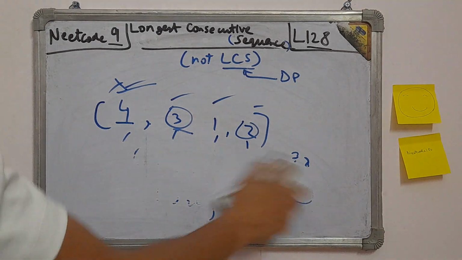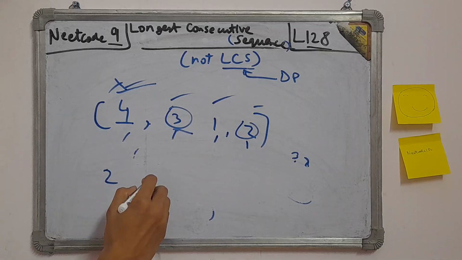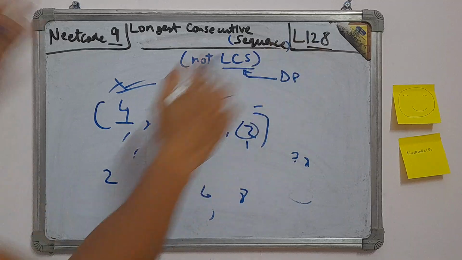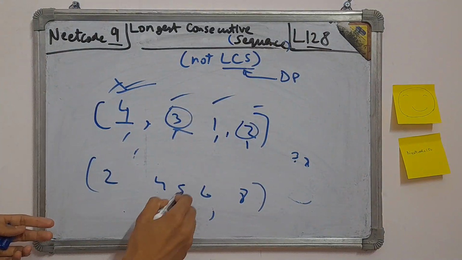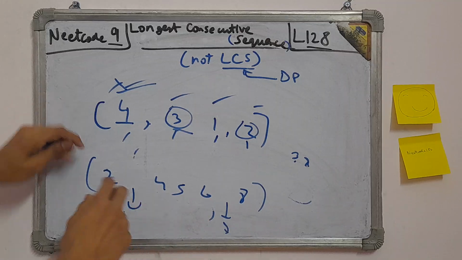So now let's come to the next word, which is consecutive. Let's say I have a sequence 2, 4, 6, 8. This is a sequence, not the array. Let's say there's a big array and we got this sequence from it. We can see that 3 is missing here, and 5 is missing here. So this is not consecutive.